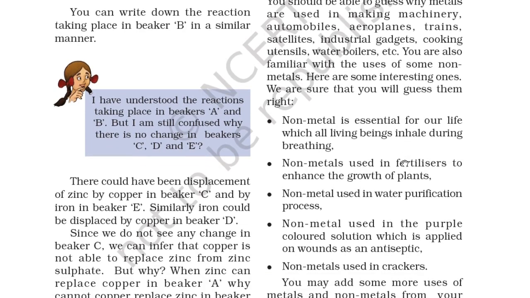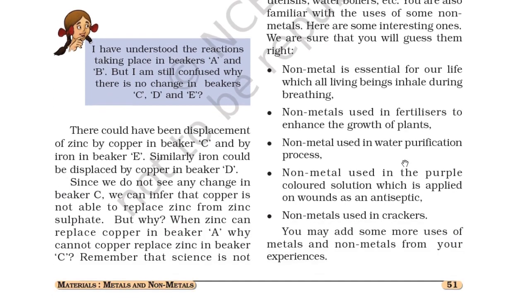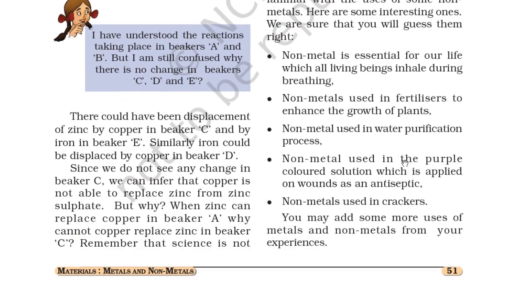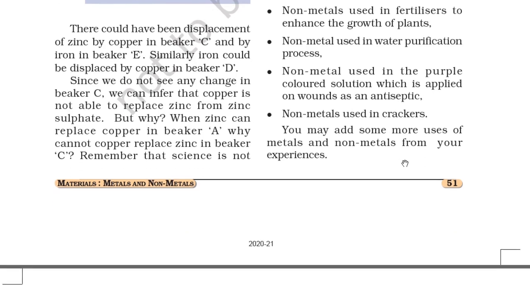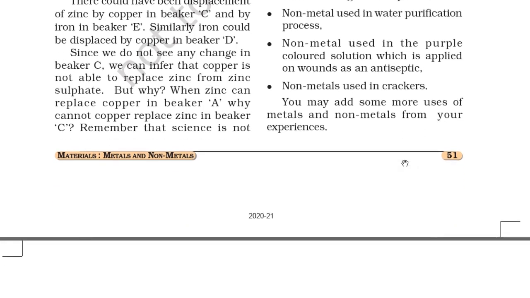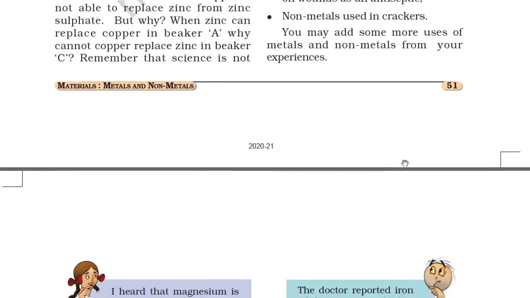A non-metal is essential for our life, which all living beings inhale during breathing. Non-metals are used in fertilizers to enhance the growth of plants. Non-metals are used in the water purification process. A non-metal is used in the purple colored solution which is applied on wounds as an antiseptic. Non-metals are used in crackers. You may add some more uses of metals and non-metals from your experiences.